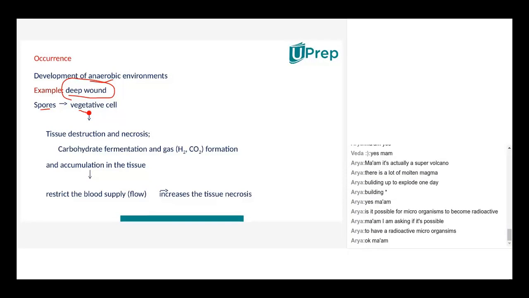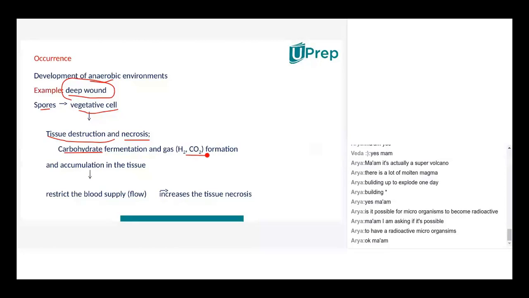Those are the vegetative cells, which do not go for reproduction. Then these spores will destroy the tissue by feeding upon the dead tissue, which we call necrosis. Then from there it will go in depth into the wound, utilize carbohydrates, and release different gases.